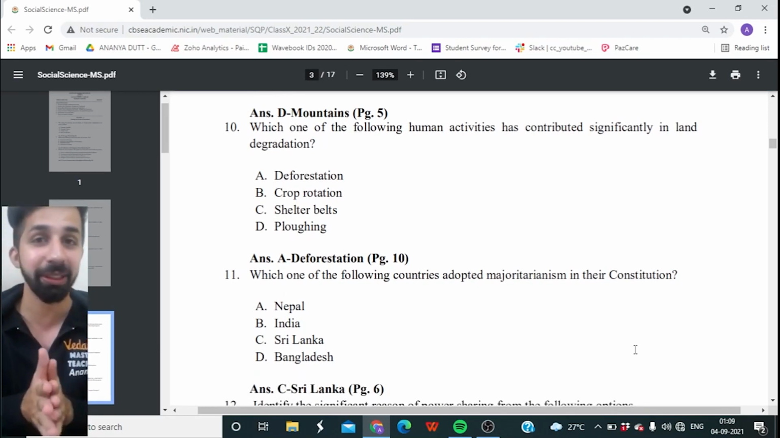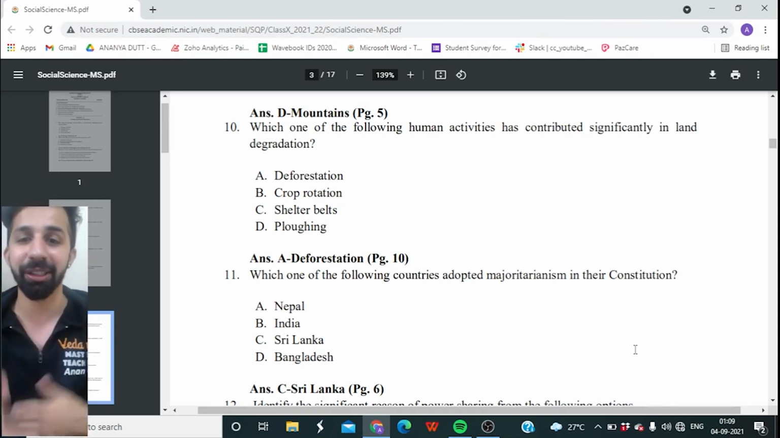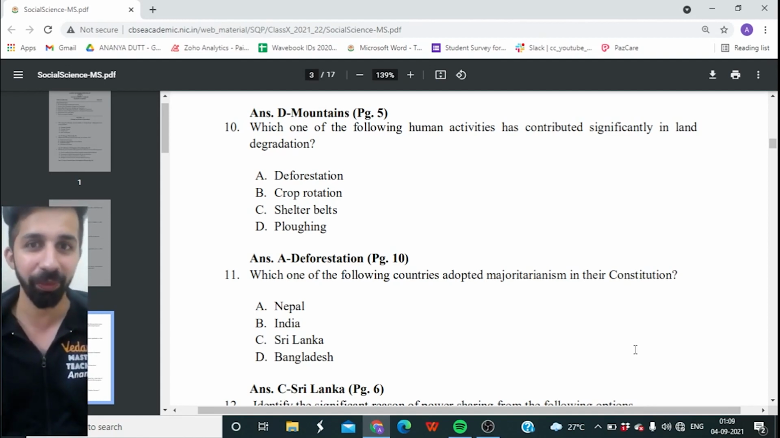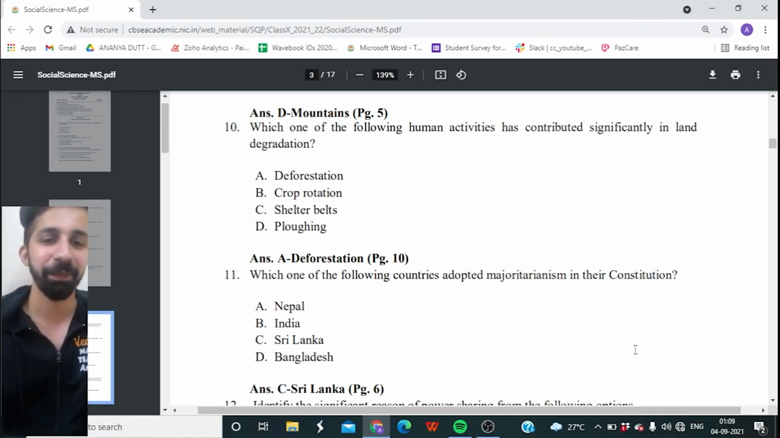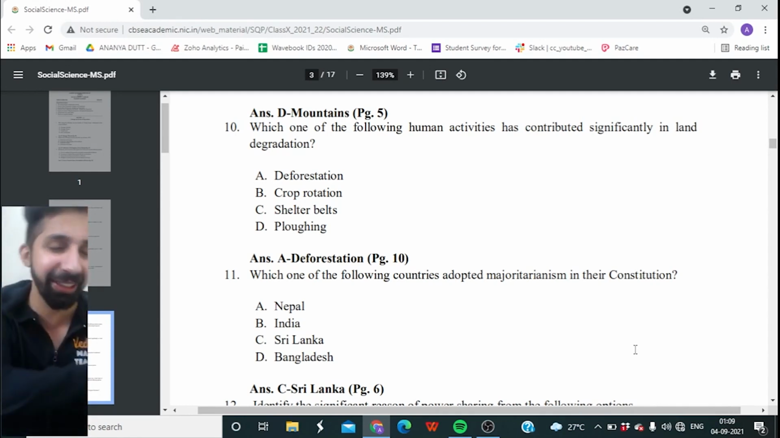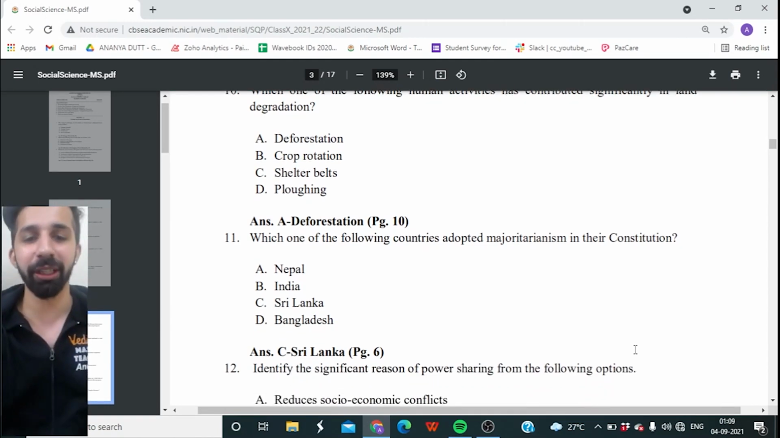All right, if you remember Sinhala's 74%, they adopted the concept of majoritarianism. All right, and they started disregarding the other communities. Yes, which gave rise to civil war also, which ended in year 2009. Chalo, great. Next question, guys, on your screen, 12th one.